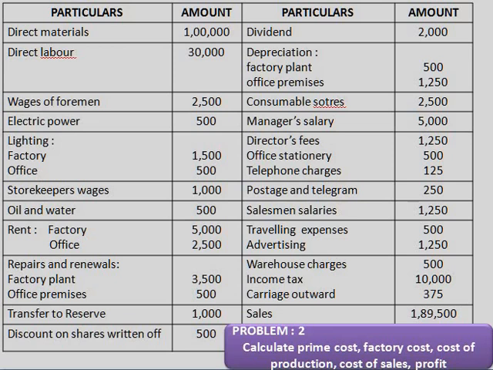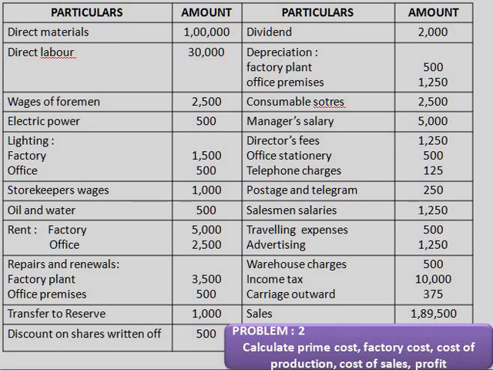Next one, lighting. Lighting they are given for both factory and also for office. Factory lighting comes in the factory. Office lighting comes in the office. Next one is storekeeper wages. The storekeeper wages is in factory expenses. Oil and water also factory expenses.